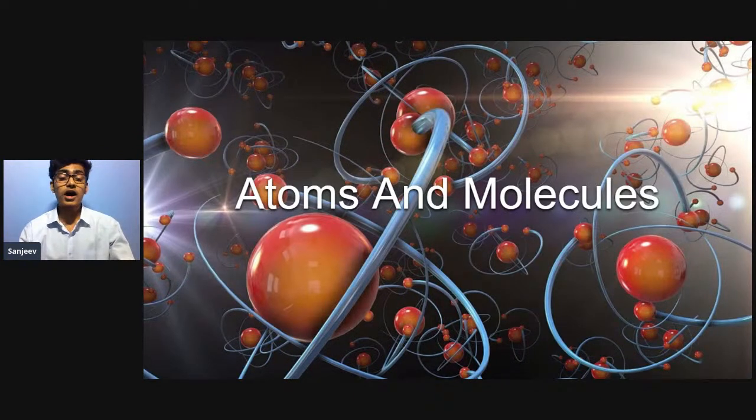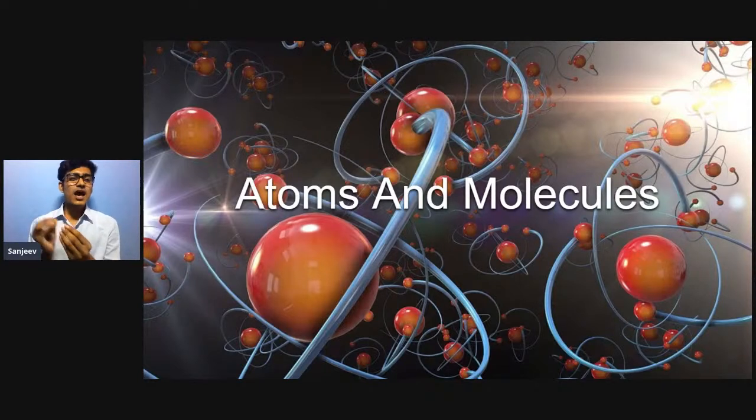Then we saw two very important laws of chemical combination, which were introduced by Antonio Lavoisier. He proposed two very important laws of chemical combination, that is, the law of conservation of mass and the law of constant proportion. These are very important two laws which can be asked in your exams. Also, we learned about Dalton's atomic theory, the six very important statements which Dalton mentioned in his atomic theory. But today we are going to learn how these atoms were actually named.